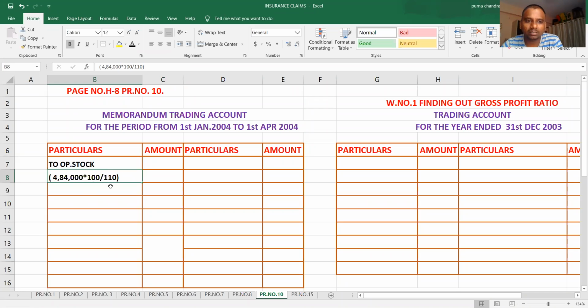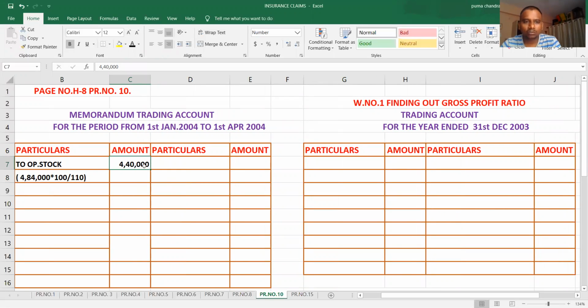4,84,000 into 100 by 110. So how much will we get now? 4 lakh 40,000. This is the opening stock for the year 2004. It becomes the closing stock for the year 2003.